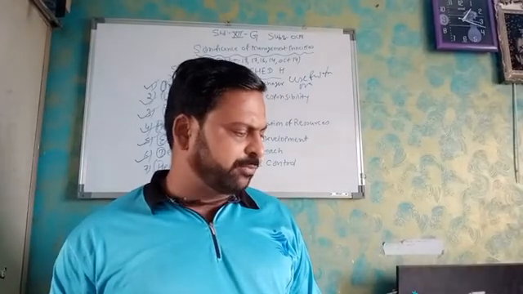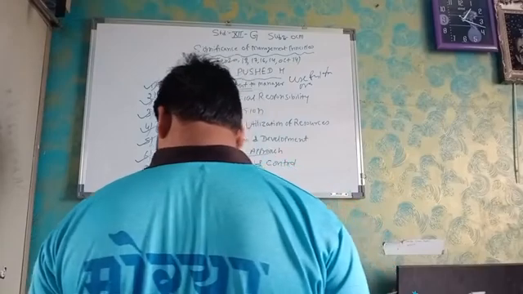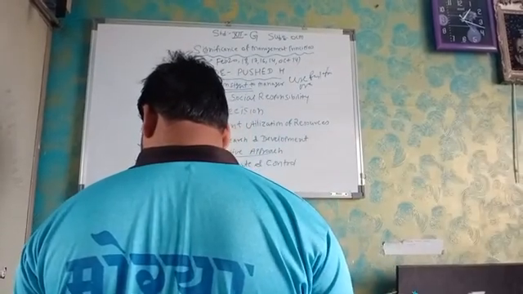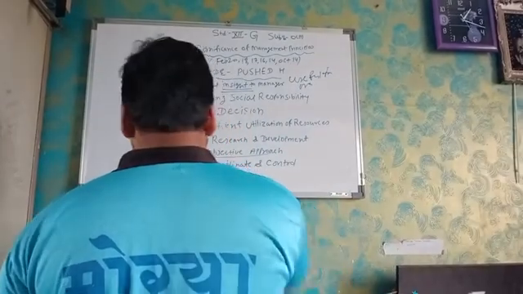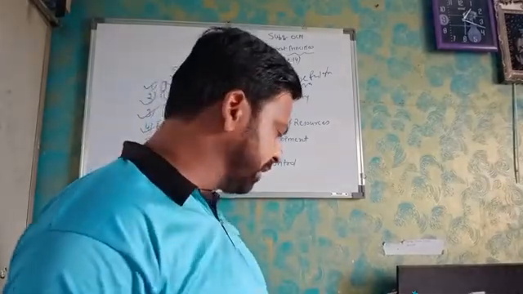The next and last point I am going to teach you is help to coordinate and control. Now, help to coordinate and control means what?